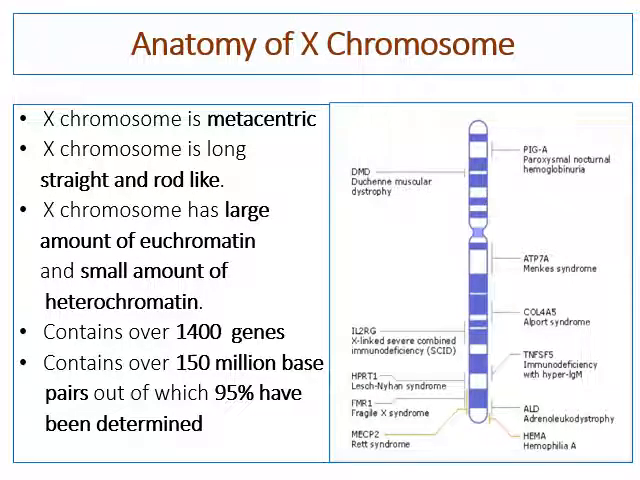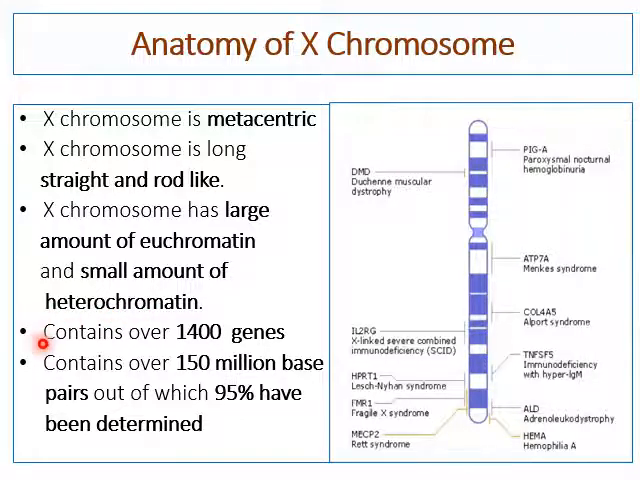Let us look at the anatomy of the X chromosome. The X chromosome is metacentric, meaning the centromere is in the middle of the P and Q arms. It is long, straight and rod-like. The X chromosome has a large amount of euchromatin and a small amount of heterochromatin. Euchromatin is the region where functionally active genes are present, whereas heterochromatin is the region of the chromosome where functionally inactive or somewhat switched off genes are present.